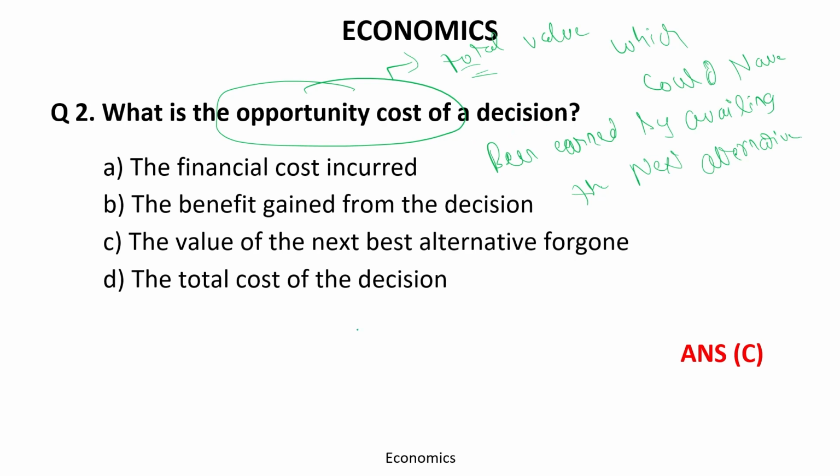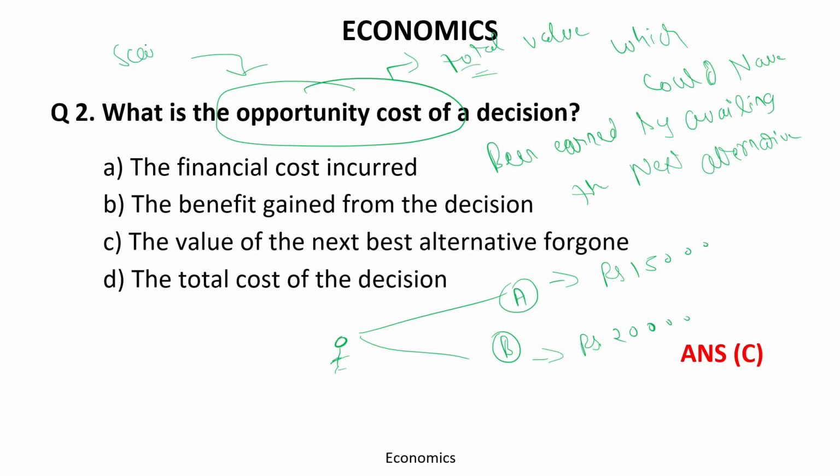Let's take an example. This is you, and you have got two job options. One offers rupees 15,000, the second offers rupees 20,000. You have to choose only one. You cannot avail both because it is the issue of scarcity. Resources are limited, people are more, so one cannot have control of all the resources.